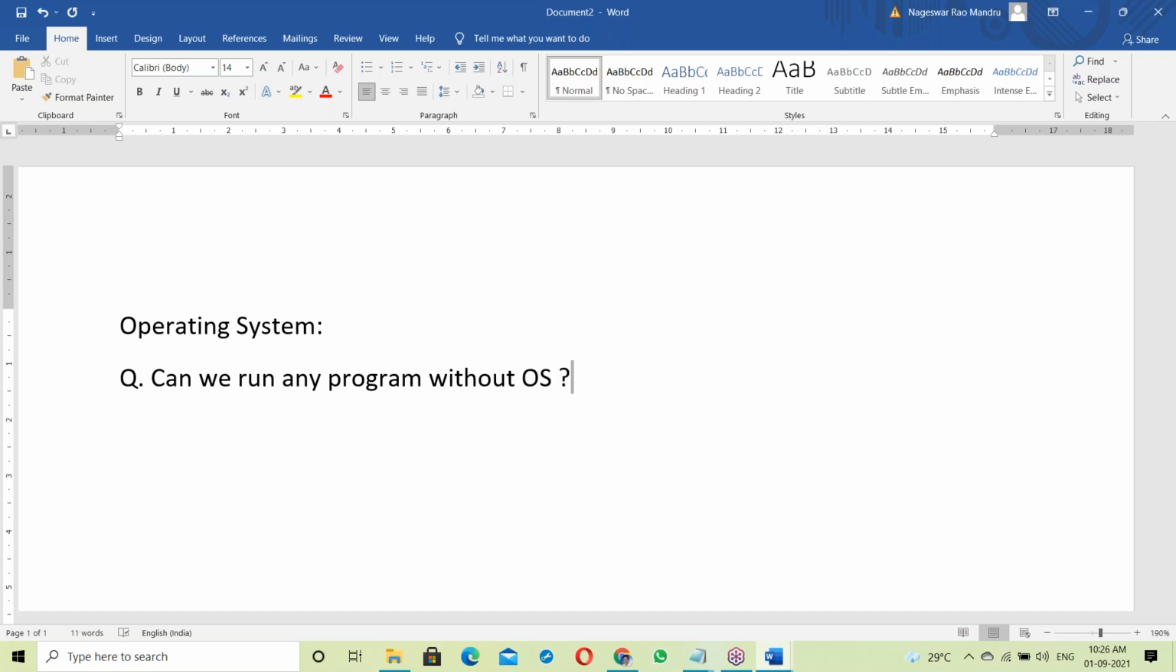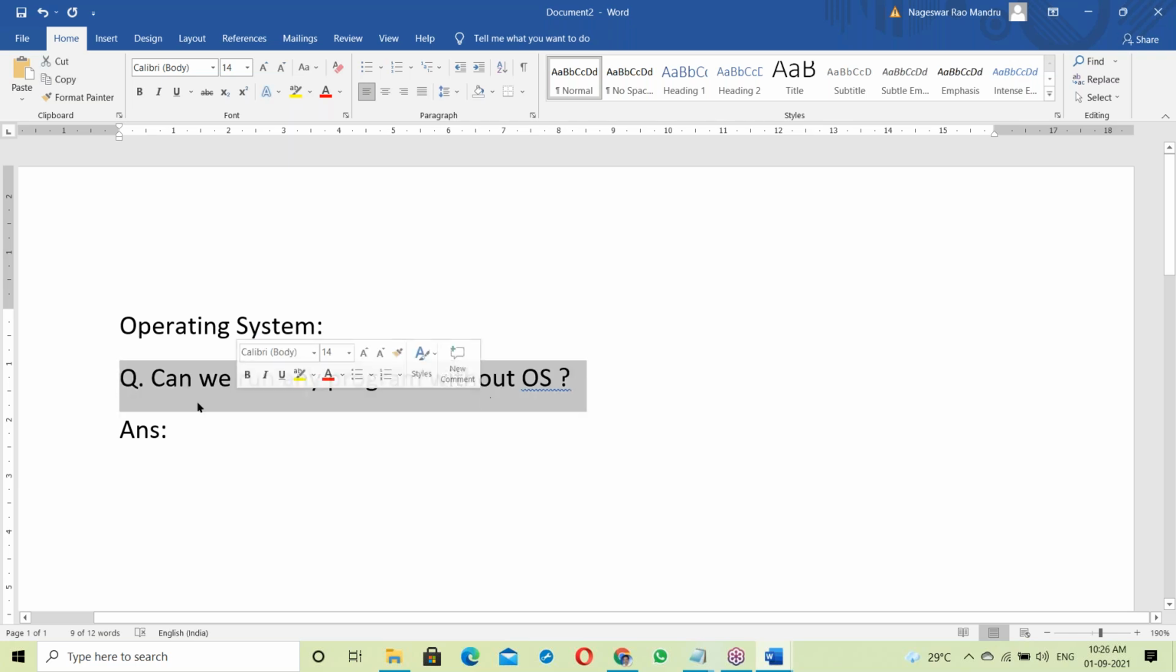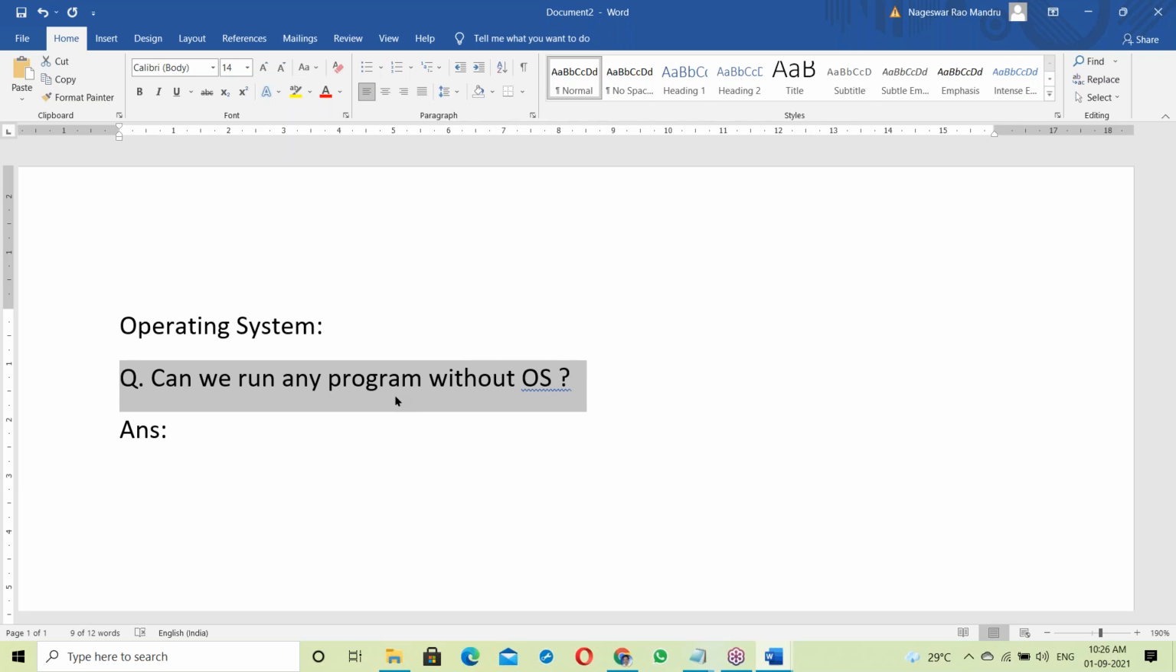Can anyone answer this? The answer is very simple, yes or no. The question is, can we run any program without OS? Say yes or no.